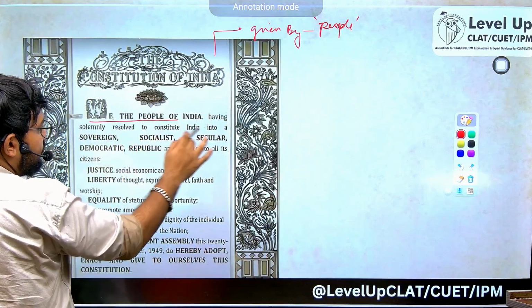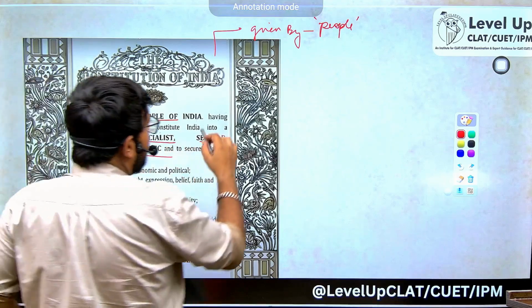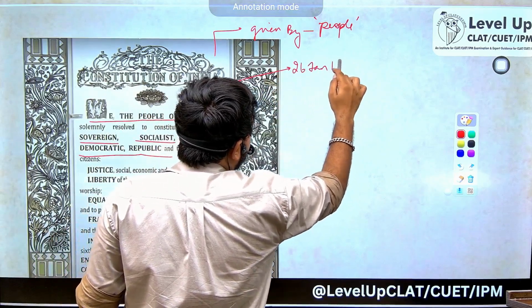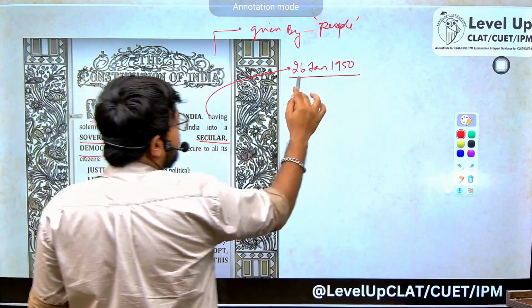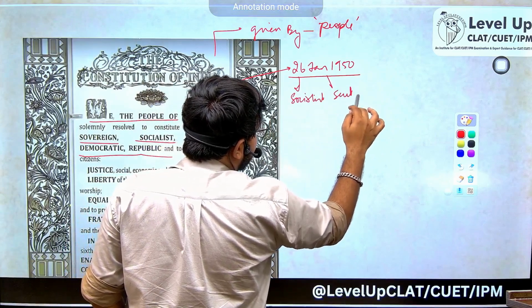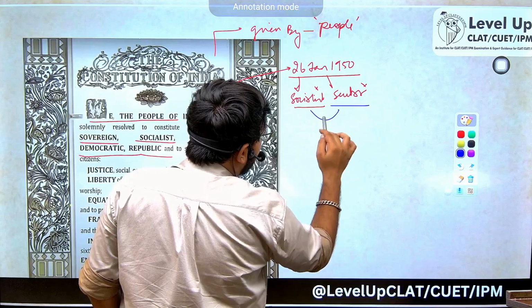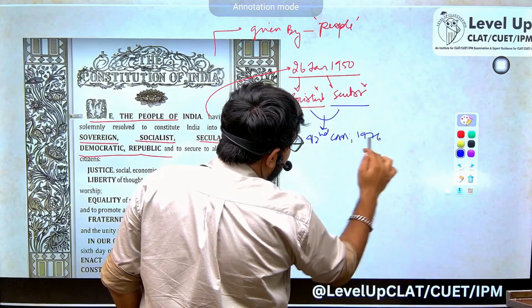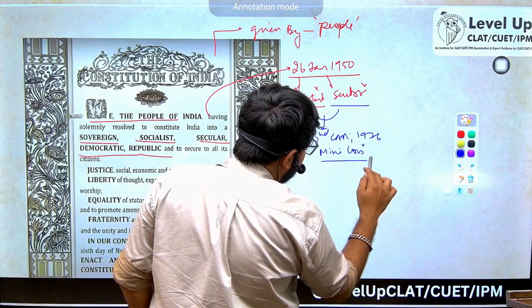Now India has been constituted into a sovereign, socialist, secular, democratic republic. When our constitution was made on 26th Jan 1950, the terms socialist and secular were not there. Both of these terms were added by the 42nd Constitutional Amendment Act of 1976. The reason why it is also called the mini constitution.